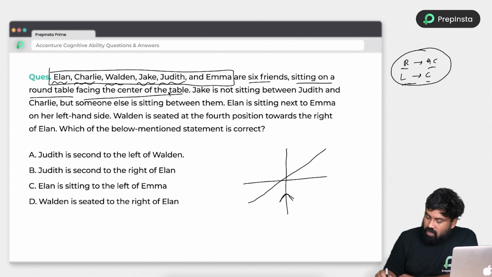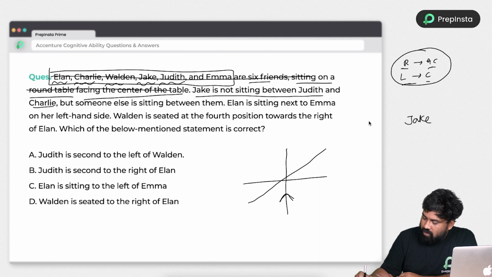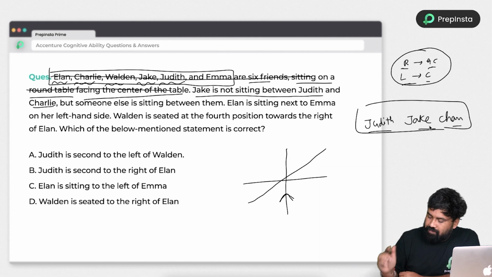Let's see. So information completed. Next, Jake is not sitting between Judith and Charlie, but somewhere else between them. So Jake is not exactly between. He's somewhere between them. Okay, cool. So Jake is in between Judith and Charlie. So I have written the order like this, something like that. Okay.